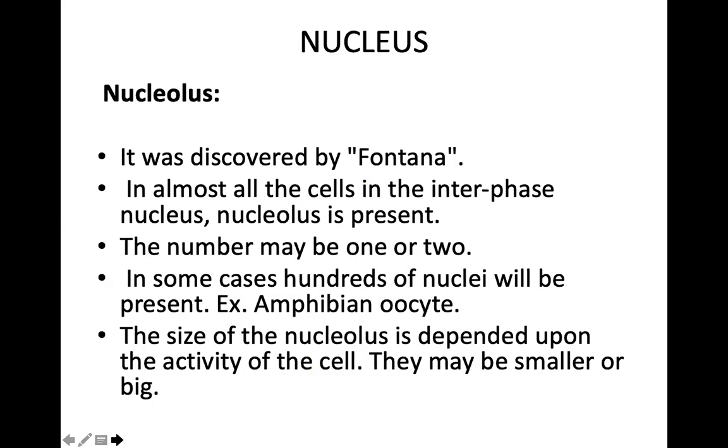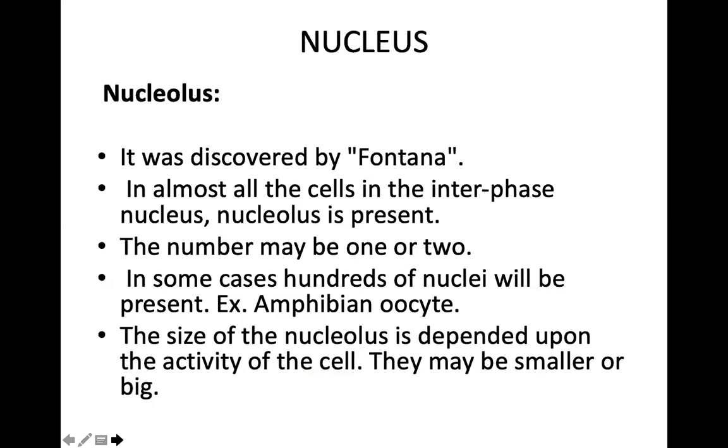Nucleolus. It was discovered by Fontana. In almost all cells in the interphase nucleus, the nucleolus is present. It may be 1 or 2. In some cases, hundreds of nucleoli will be present, for example, in amphibian oocytes. The size of the nucleolus depends upon the activity of the cell.